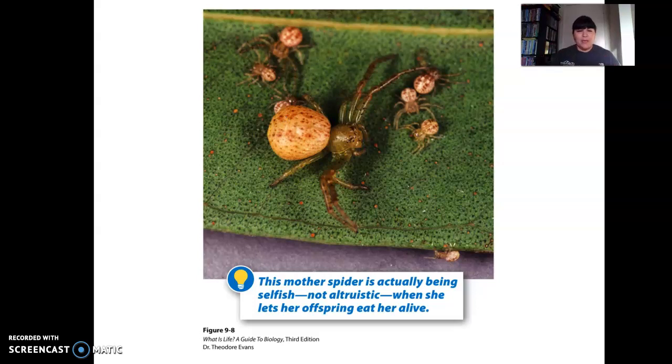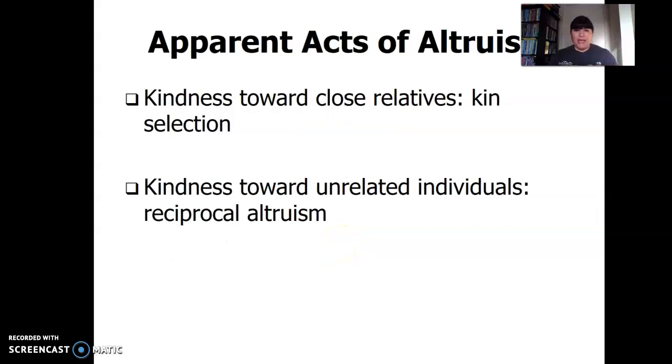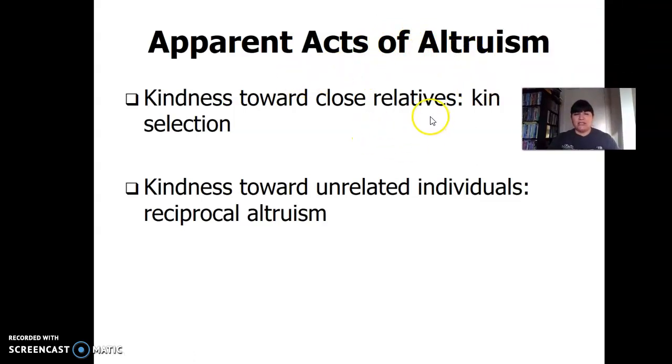All right. So Darwin's theory, he thought natural selection generally works to produce selfish behavior, not selfless. So altruistic appearing behavior is common. Is it fatal to his theory? And so we realize, no, it's not. Okay. So apparent acts of altruism, kindness towards close relatives, kin selection, kindness towards unrelated individuals, reciprocal altruism. So types of apparent acts of altruism. So doing nice things for others.